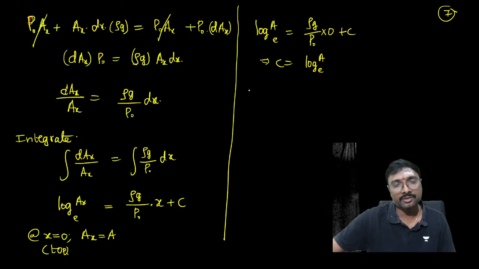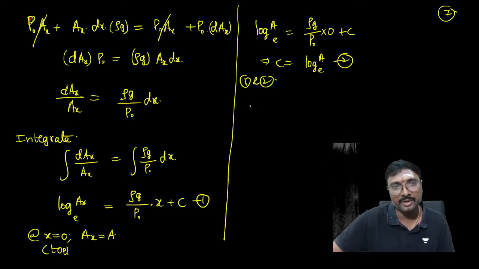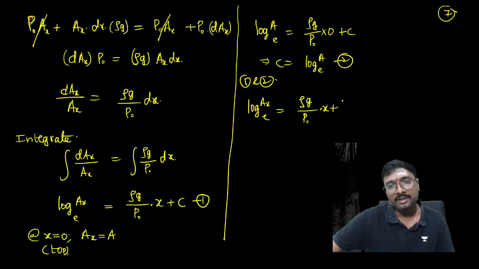Now substitute this. This is equation number 1 and this is equation number 2. Substituting into equation 1, the general expression is log A_x to the base e equals rho g by P naught into x plus log A to the base e.